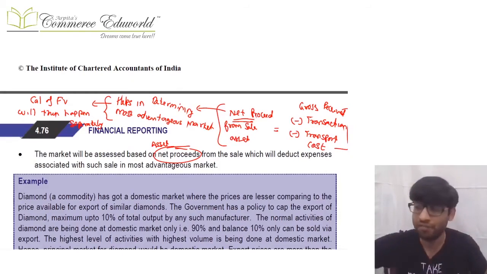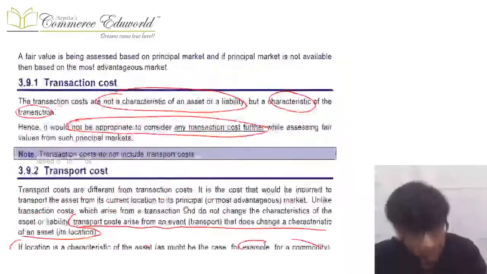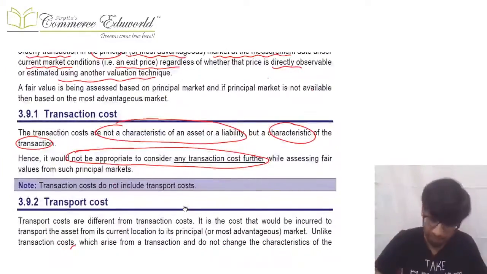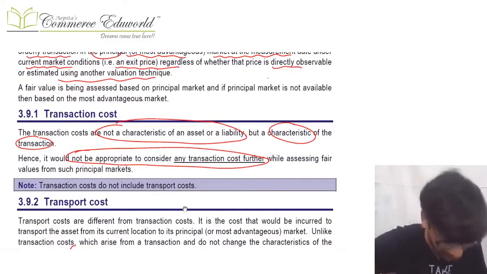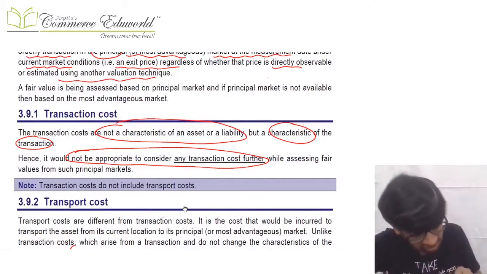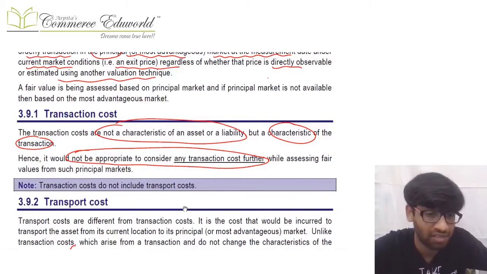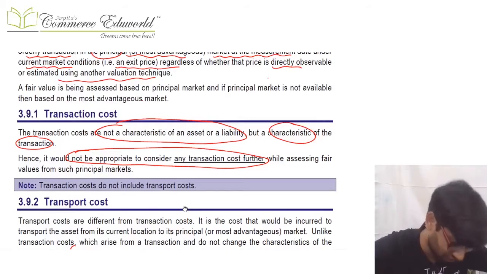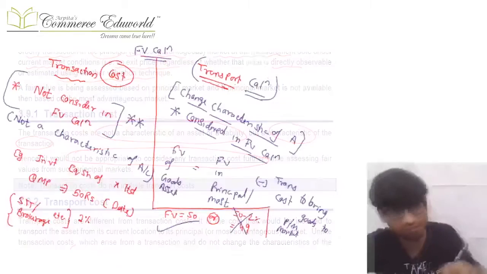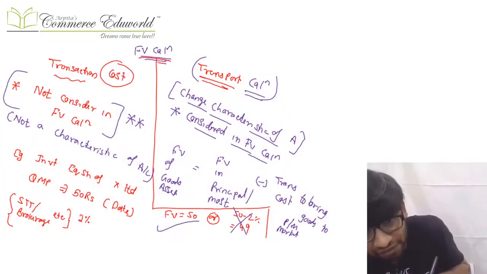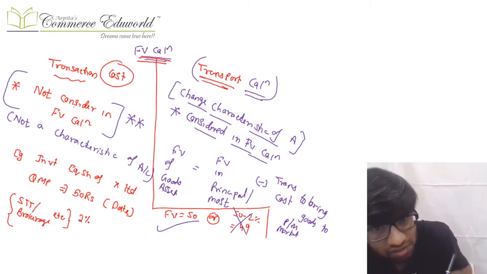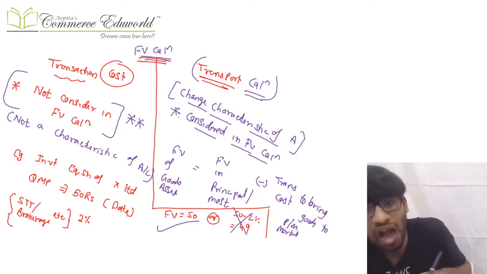Okay, fine. Once that is decided, when you calculate the fair value, that will be a separate exercise altogether. If market A is the most advantageous market, that decision is done. Then in market A, what is the fair value? If it's an asset, it is the sale proceed minus only the transport cost, because transaction costs are not considered in fair value calculation. And therefore, in this slide, when we are doing fair value calculation, transaction costs are not considered because they are not a characteristic of the asset or liability. However, transport costs are a characteristic of the asset, so they are considered.